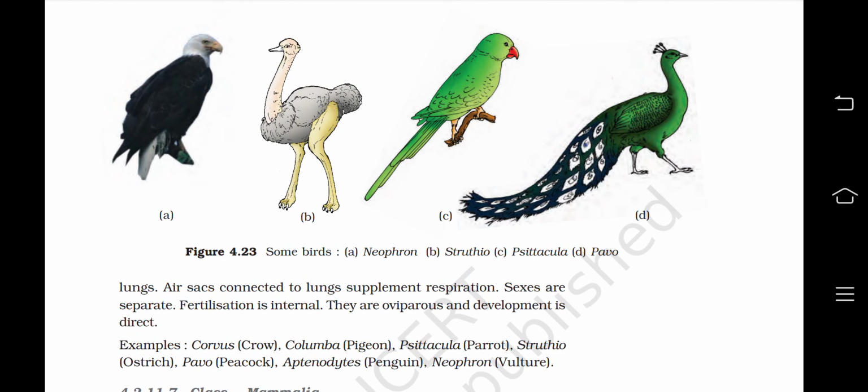First is Neophron, which is a vulture. B is Struthio, which is an ostrich. C is Psittacula or the parrot. D is Pavo, which is a peacock.